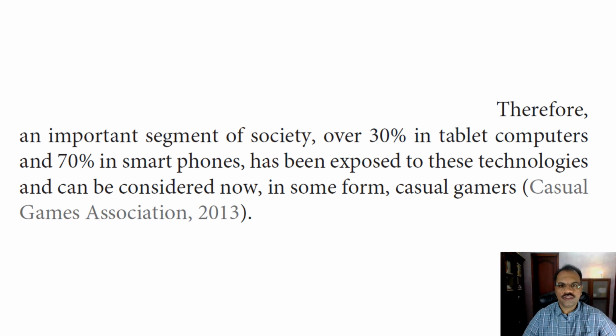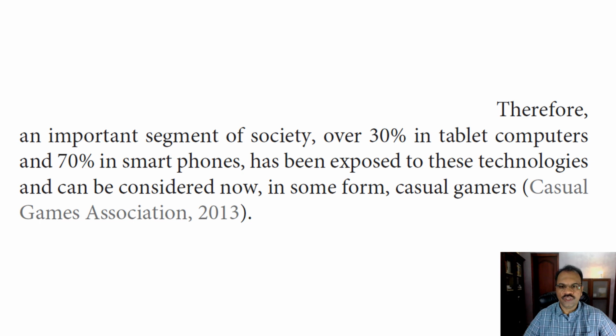Now here is another sentence again from one published article. Therefore, an important segment of society, over 30% in tablet computers and 70% in smartphones, has been exposed to these technologies and can be considered now in some form casual gamers. So this again is a very complicated sentence because there is a lot of information. So again, how to make it adhere to the principle that we discussed, only one idea per sentence?